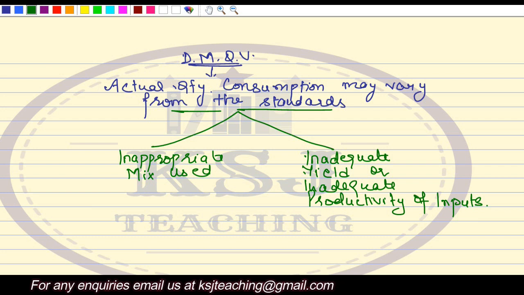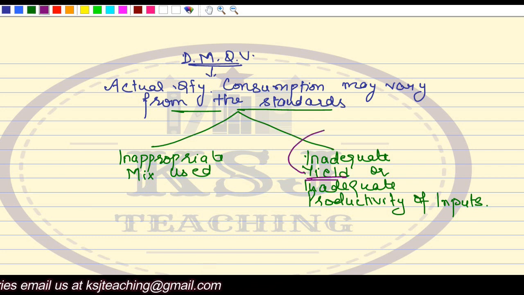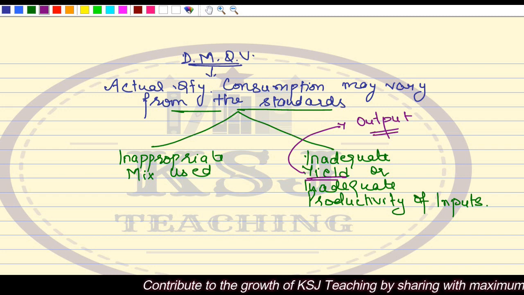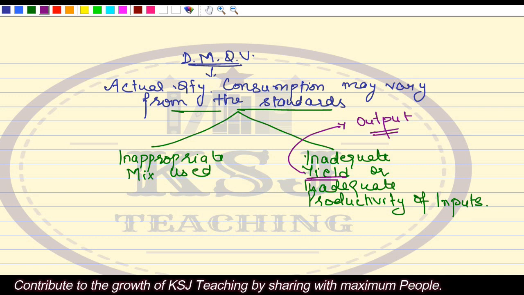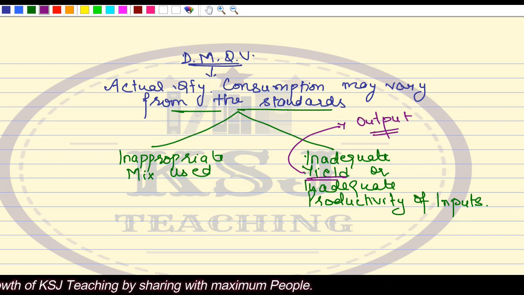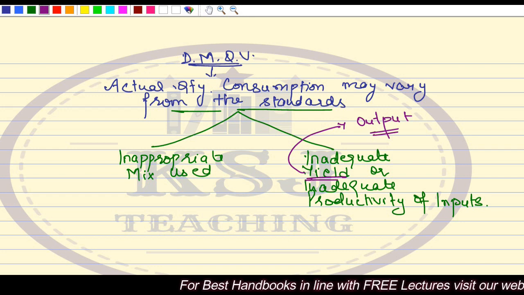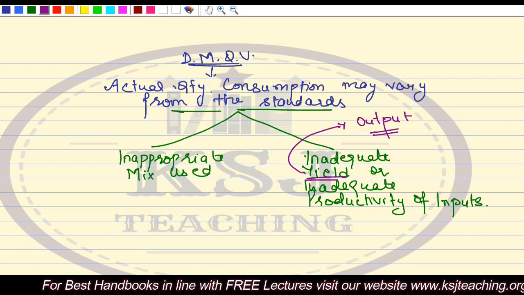Yield means output. Again, it says inadequate output or inadequate productivity of the inputs, that whatever inputs we are using are not giving the output that was required. There is a variance. Either we are using substandard quantity or substandard quality of inputs, which are not giving us adequate yield. If we are not getting adequate yield, obviously our consumption of the raw material will also suffer.